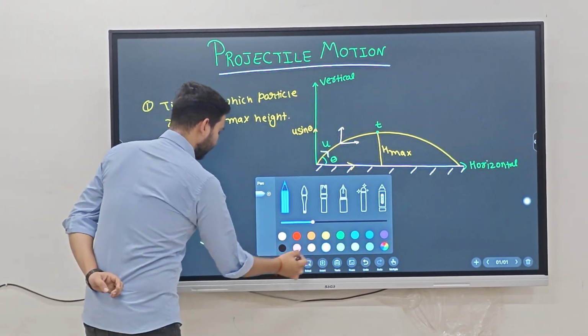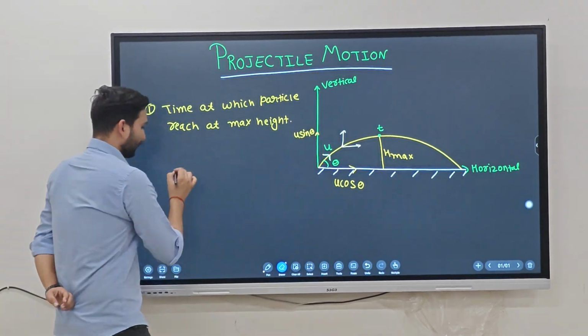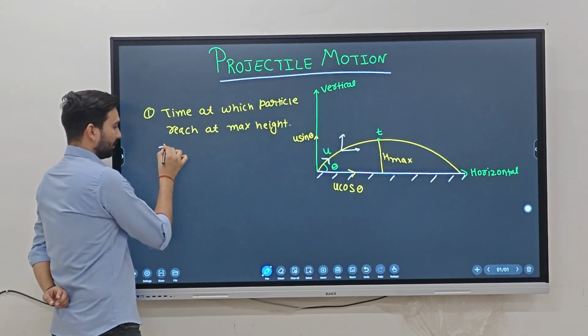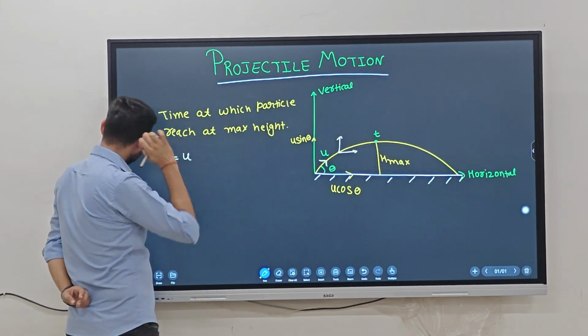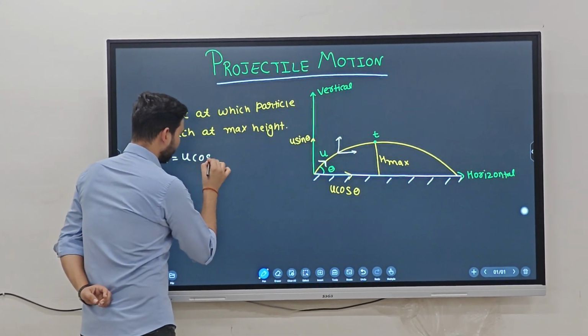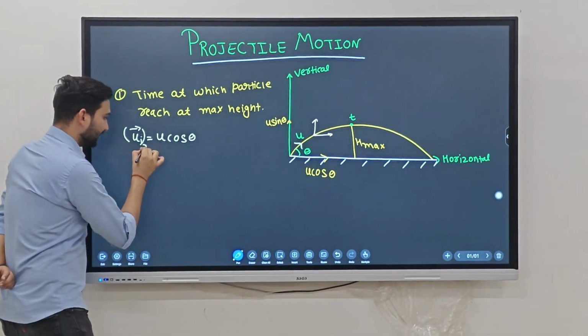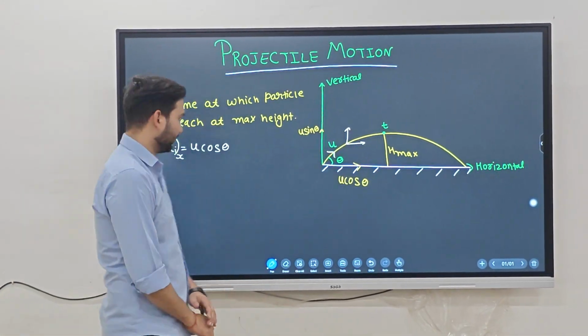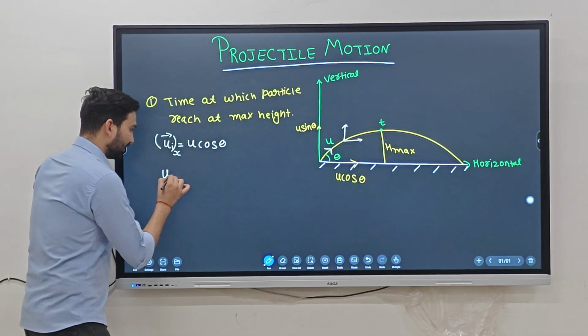So here we can mention the initial velocity of the particle: u cos theta in the horizontal direction, which is represented by the x-axis, and u sin theta in the vertical direction.